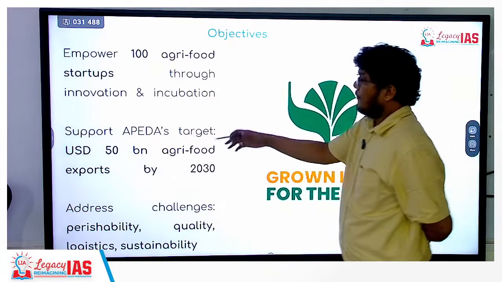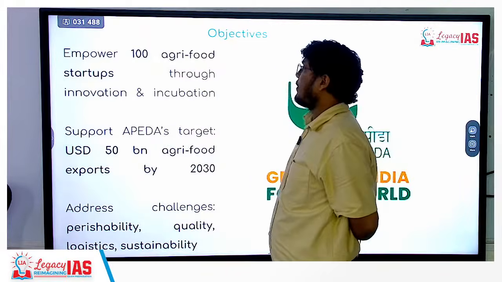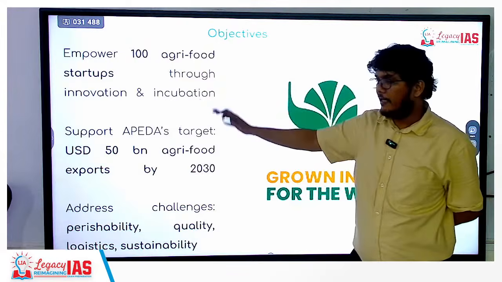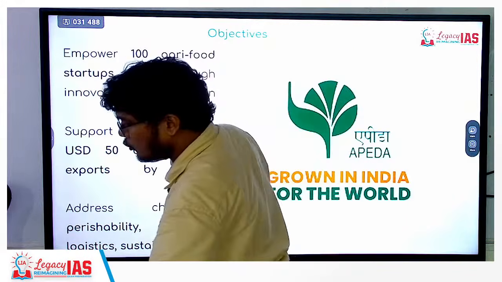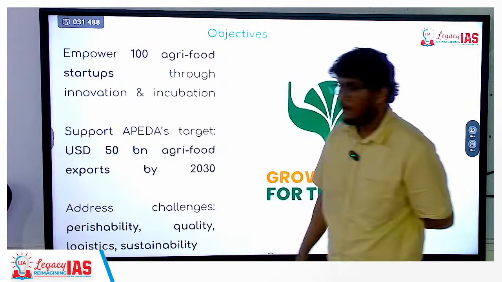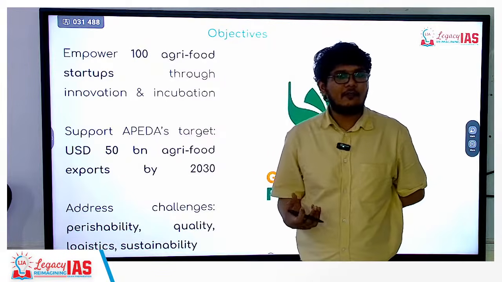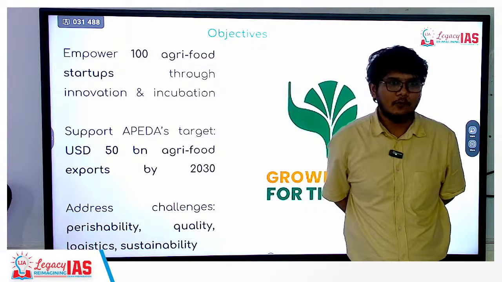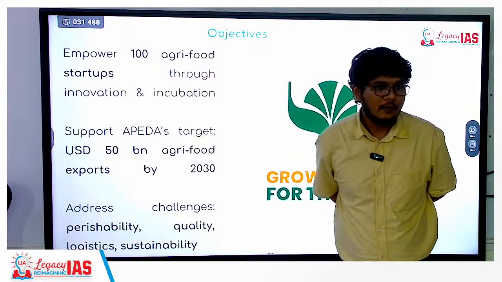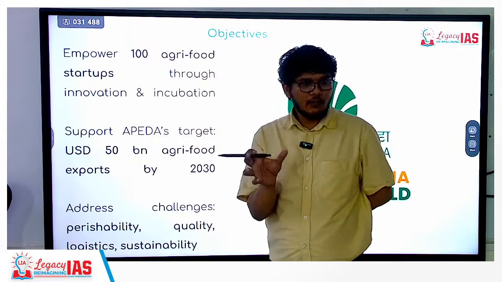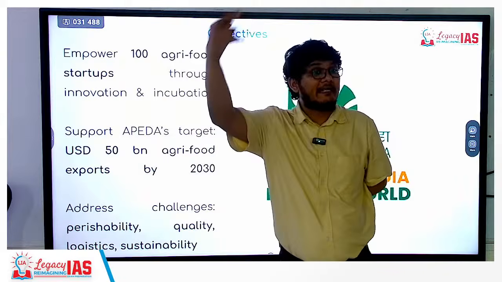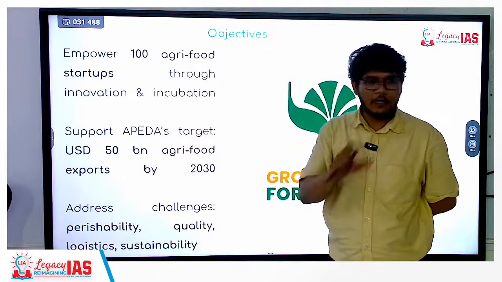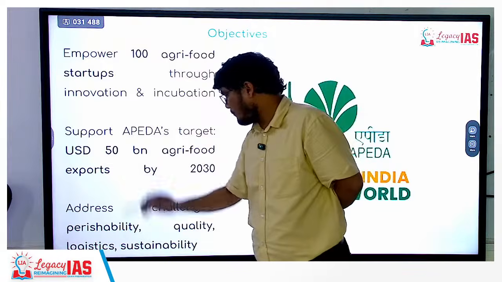Now, when you are talking about processing the food, when you are talking about bringing technology into this sector, there are certain things that you will address. When you process, you address the issue of perishability. For example, processed milk, which comes in cartons, is processed at very high temperatures, which gives it a longer shelf life. So you address the issue of perishability.